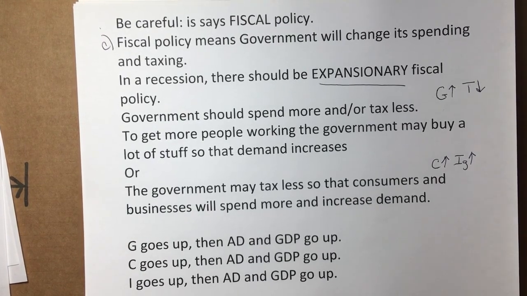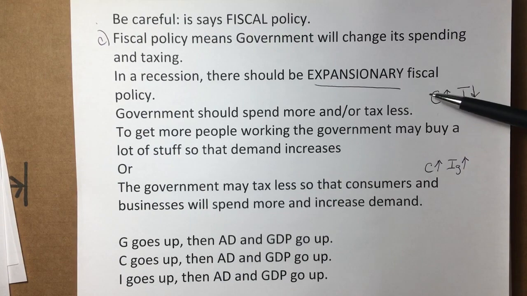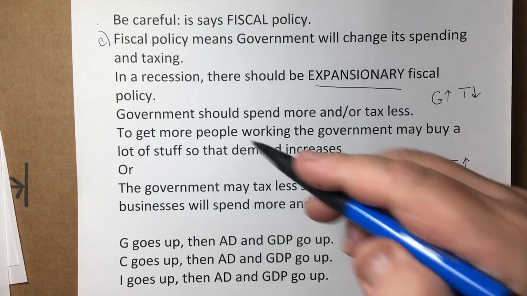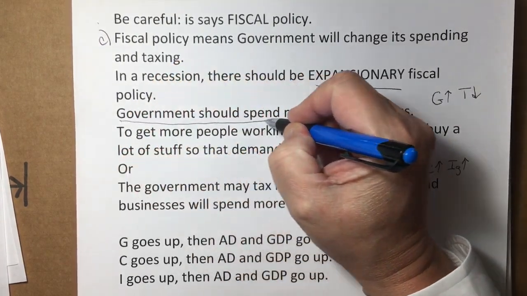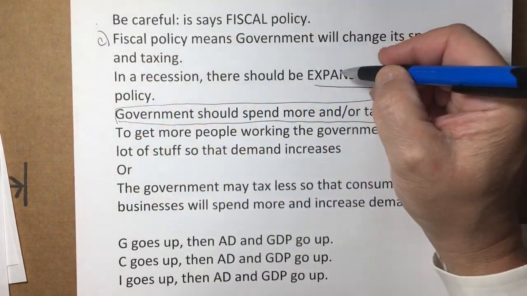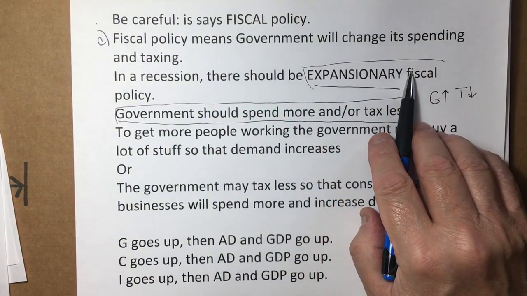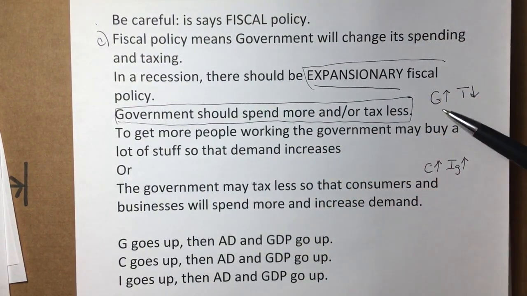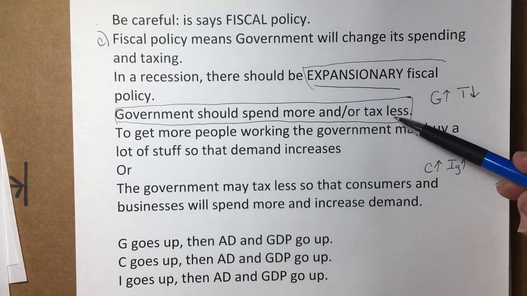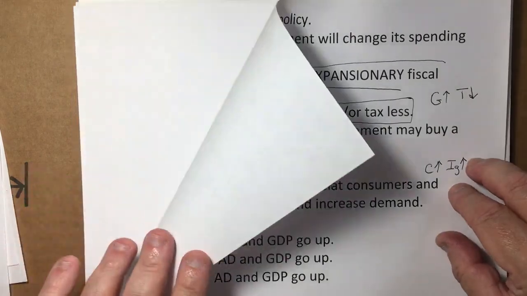Okay. Now, Part C asked for a fiscal policy that could be used. You could simply say the government should spend more or tax less. This is actually sufficient for Part C. You could also add expansionary fiscal. The rest of it is explanation for you, but they don't ask for an explanation. They just ask to identify a policy. Okay. Now Part D.